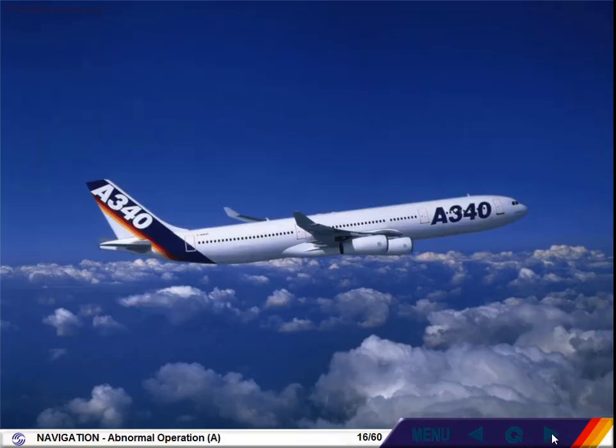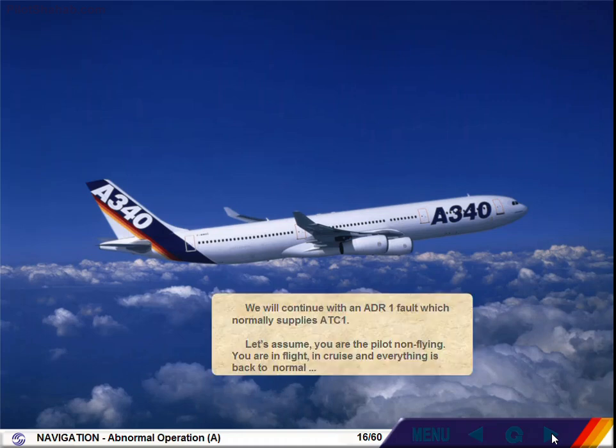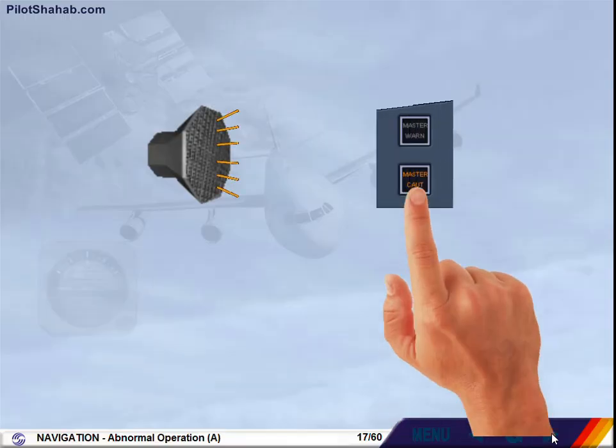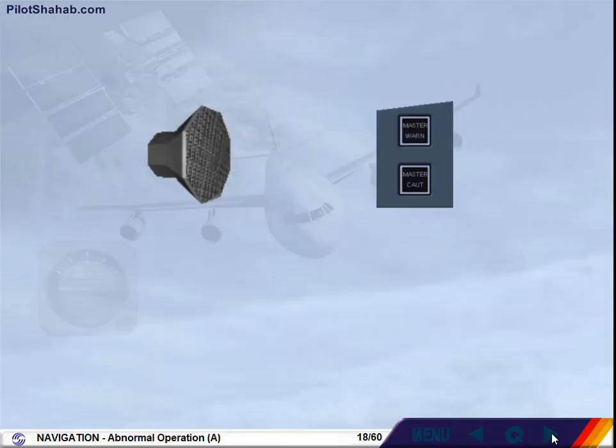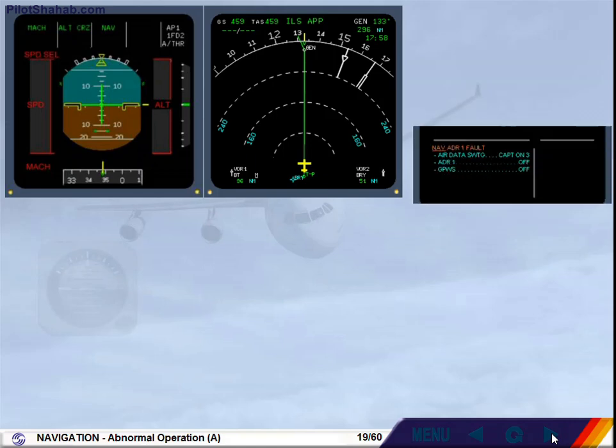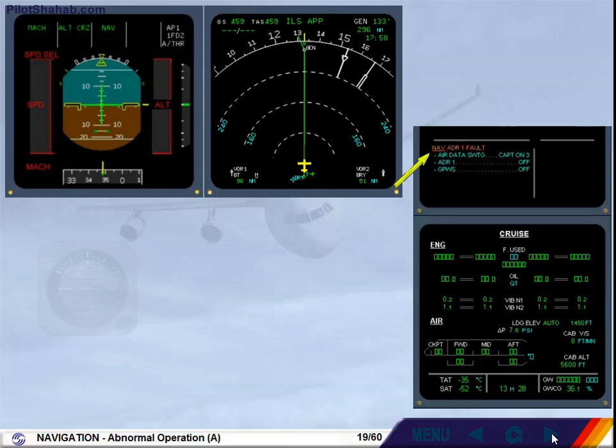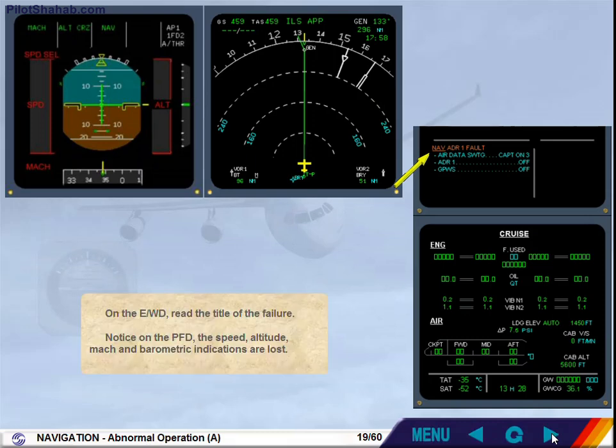We will continue with an ADR1 fault which normally supplies ATC1. Let's assume you are the pilot non-flying. You are in flight, in cruise, and everything is back to normal. On the engine warning display, read the title of the failure. Notice on the PFD the speed, altitude, Mach and barometric indications are lost.